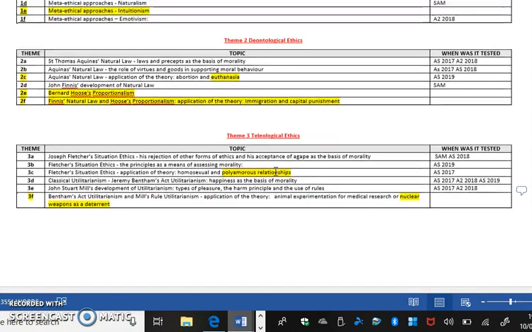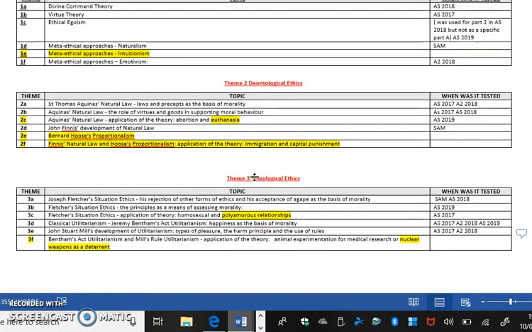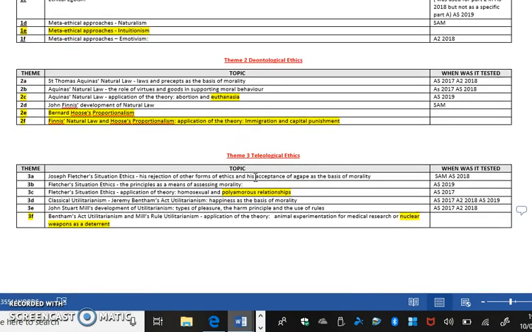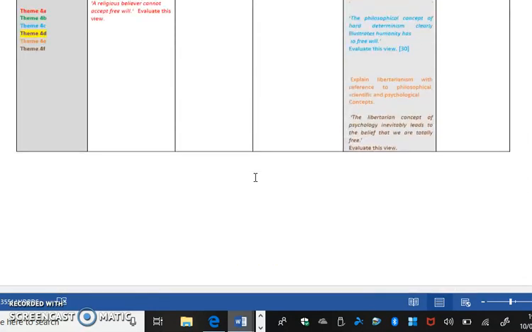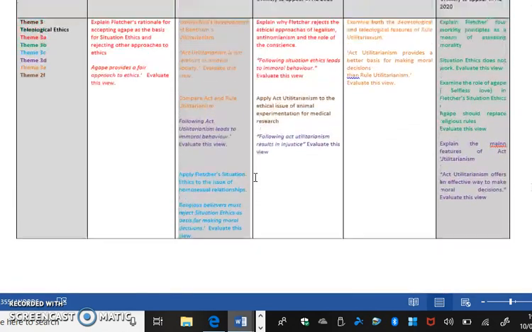If we have a look here at the theme 3 summary, and again, Lytchett students have got this, nuclear weapons with utilitarianism is a likely one to appear, and an applied situation ethics question on polyamorous relationships. So: applied utilitarianism, nuclear weapons; applied situation ethics, polyamorous relationships.